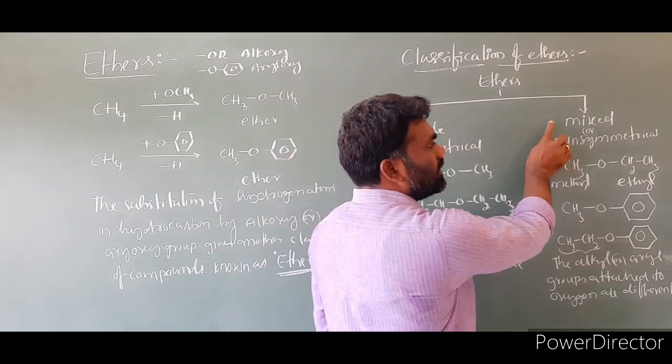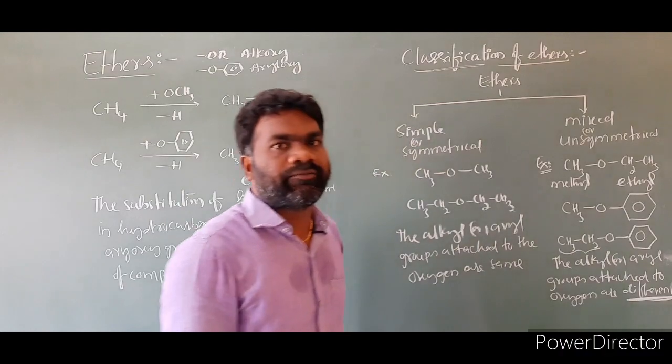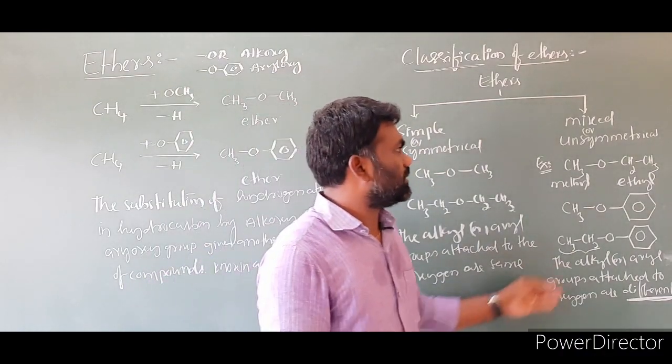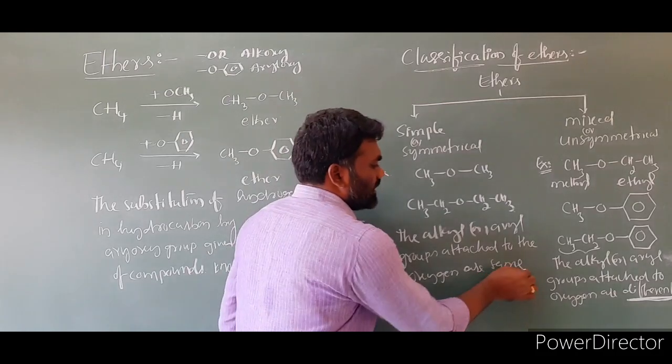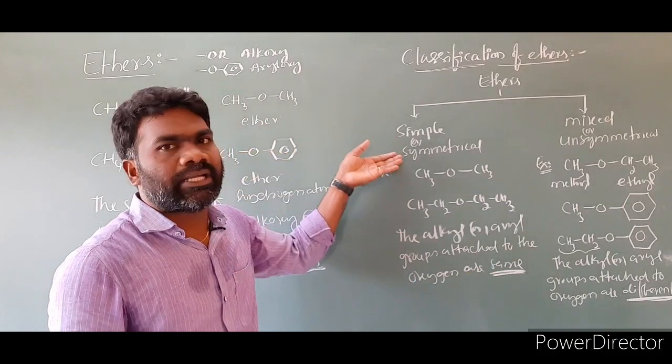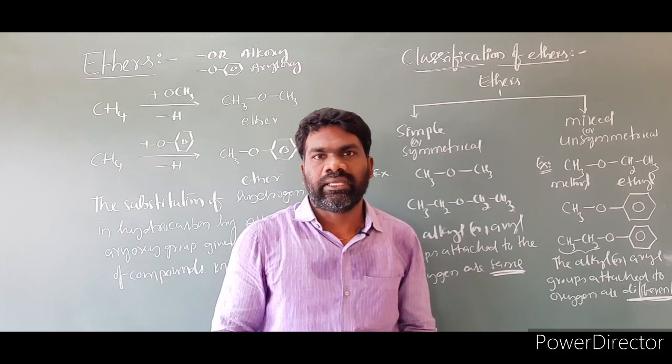These are mixed or unsymmetrical ethers. If the alkyl groups or aryl groups are different, we have to call them unsymmetrical or mixed ethers. If the alkyl groups and aryl groups are the same, we have to call them simple or symmetrical ethers. So these are the classification of ethers.